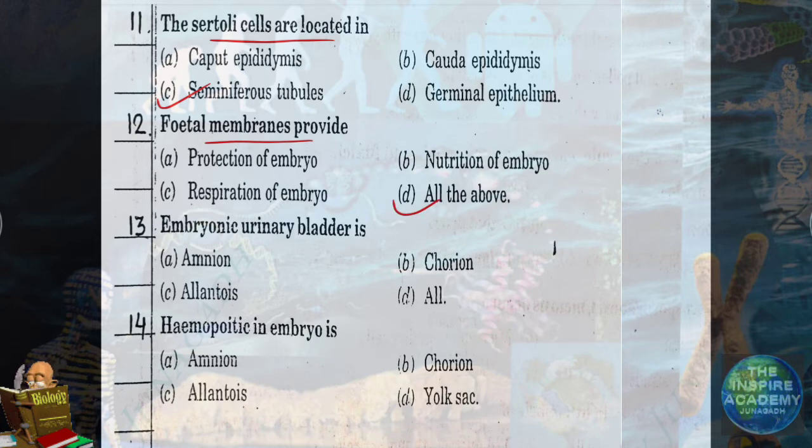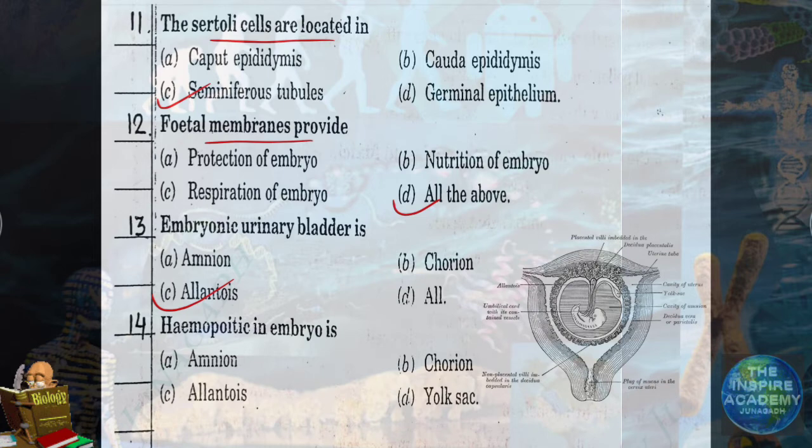Question number 13. Embryonic urinary bladder is. Embryonic urinary bladder is called allantois. Question number 14. Hemopoietic in embryo is. Which structure is hemopoietic inside embryo? It is yolk sac.